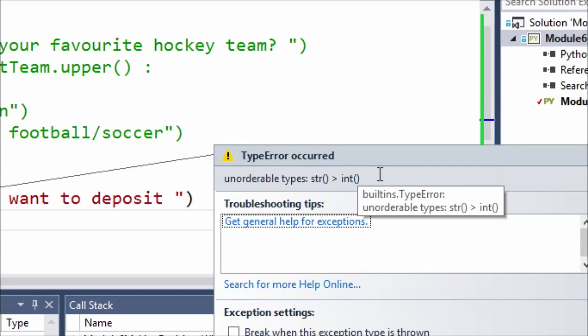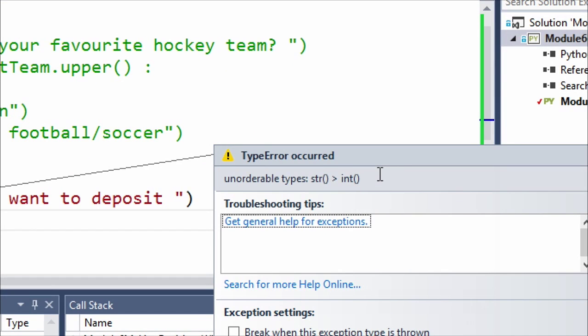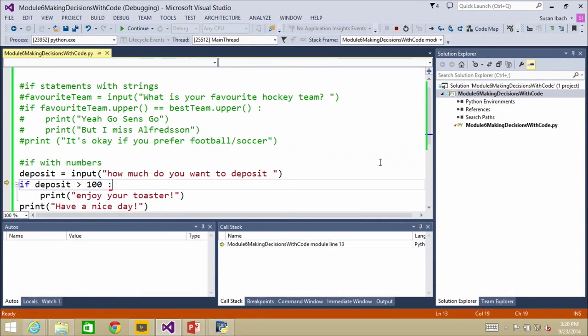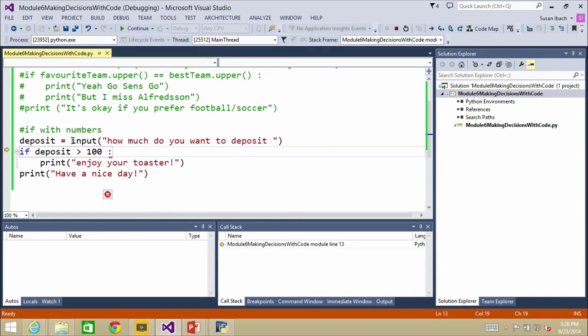So we're back to the usual problem again, that we have a string value and it's trying to see if a string is greater than an integer value. So we can't compare a string and an integer. This is like when we're trying to add strings and integers or compare them one equal to another. So it's my data type problem coming back to haunt me again. Because if we go back and look at our code, you can see that we used the input function to ask somebody to enter a value, and input functions return a string. And then we're trying to compare a string to the value 100, so it's giving me an error. So there we are back at data type conversions.